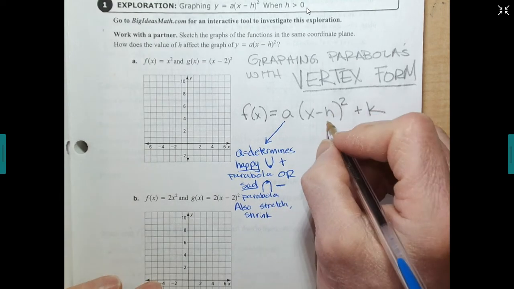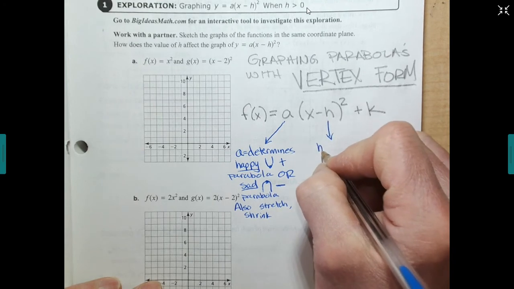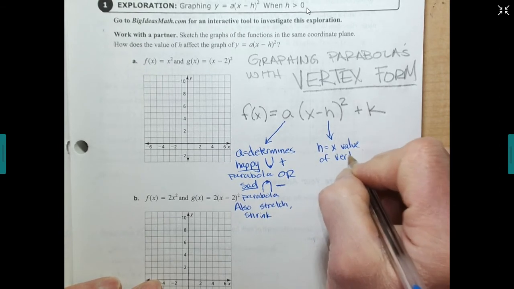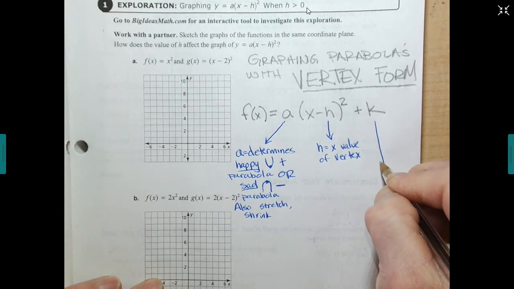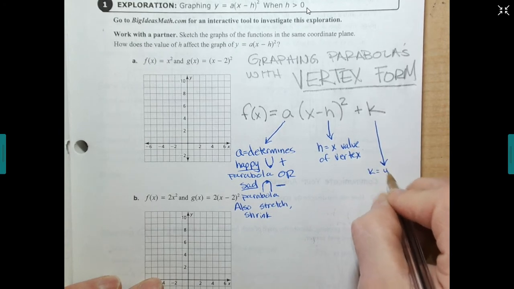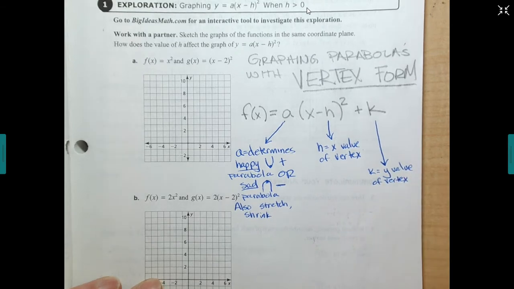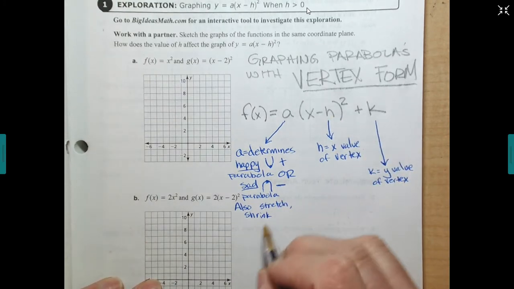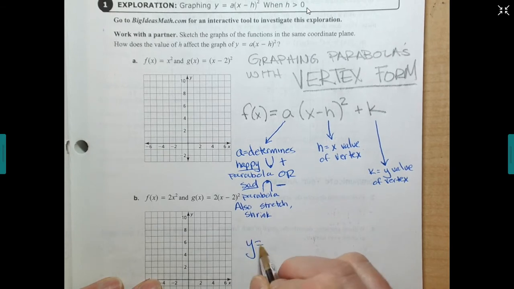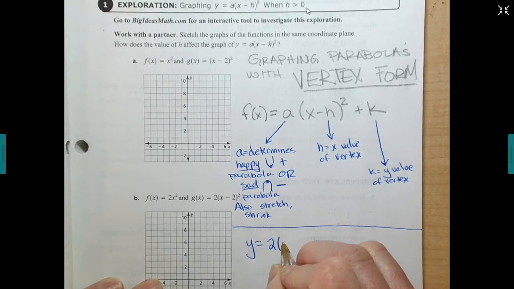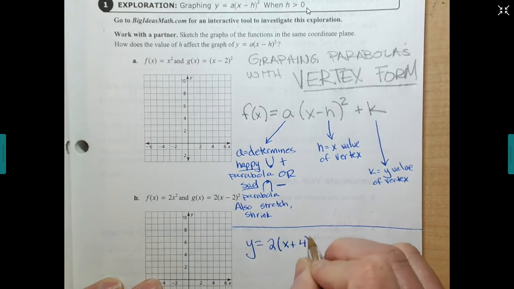Now the h is h equals x value of vertex. And the k equals the y value of vertex. So you have the x value and the y value. So what do I mean by that? Well, let's look at one. Here's an example. y equals 2 times x plus 4 squared plus 5.